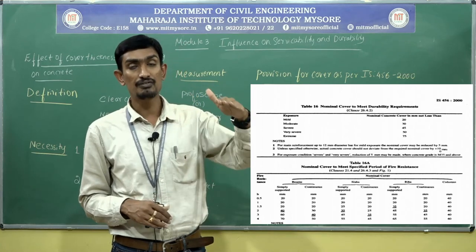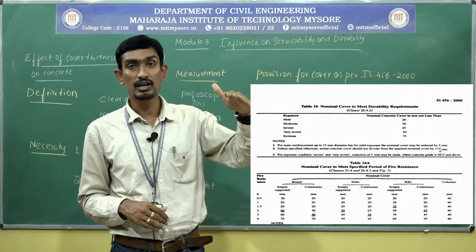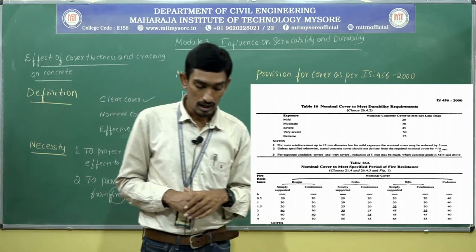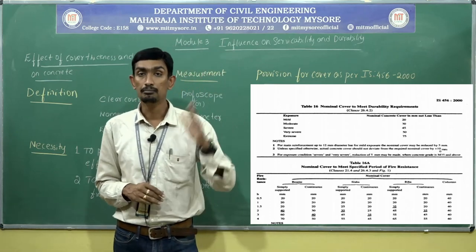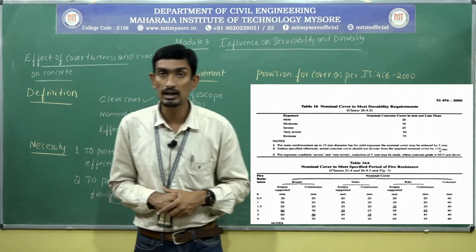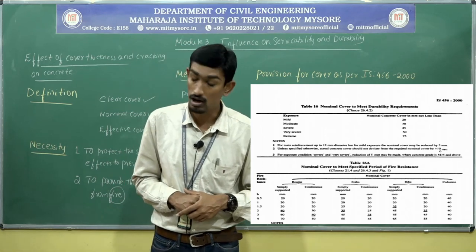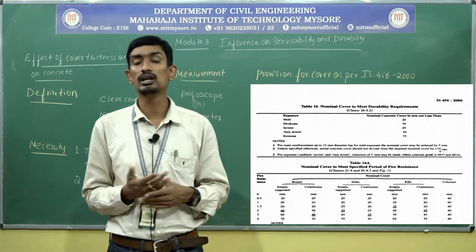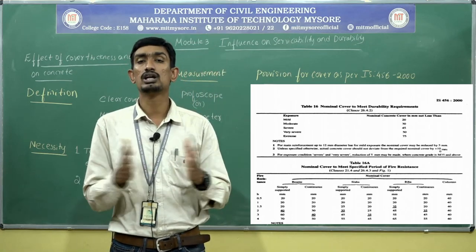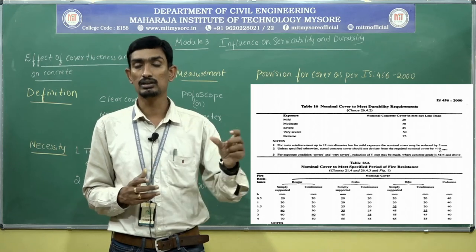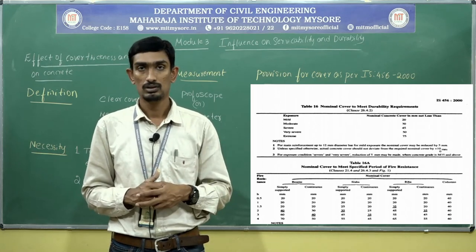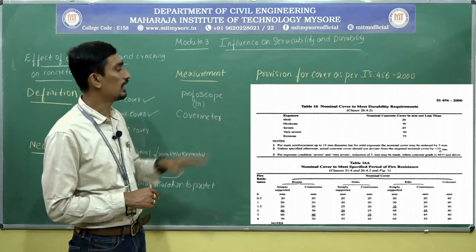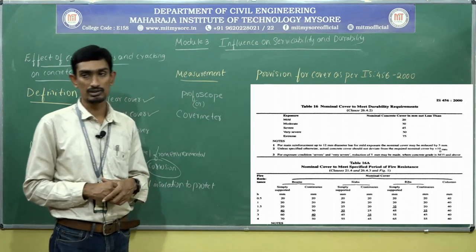The distance from the bottom surface of a rebar to the edge of the concrete surface is called nominal cover. Slab is 15 to 20 millimeter, beam is 20 to 30 millimeter, column 40 millimeter, footing 50 millimeter. So based upon the reinforced concrete element, the cover thickness has also been classified. Is it clear? So this is regarding the provisions as per IS 456.